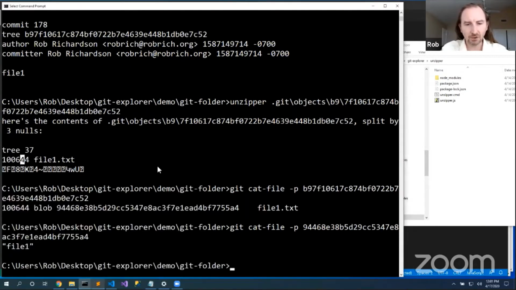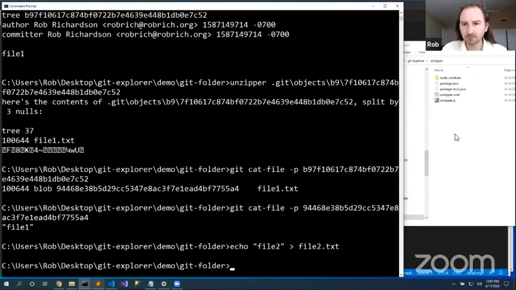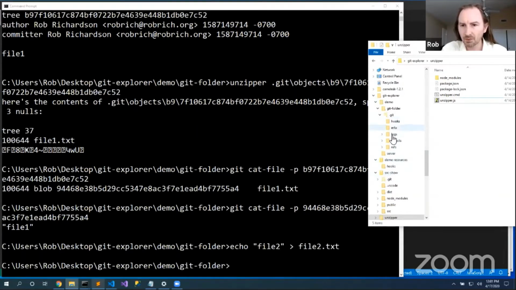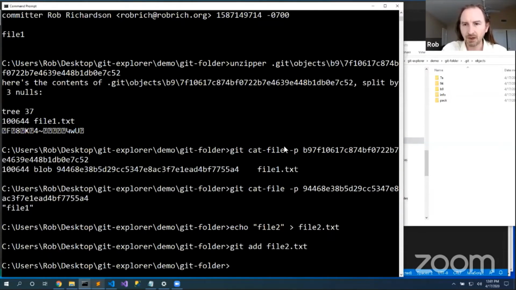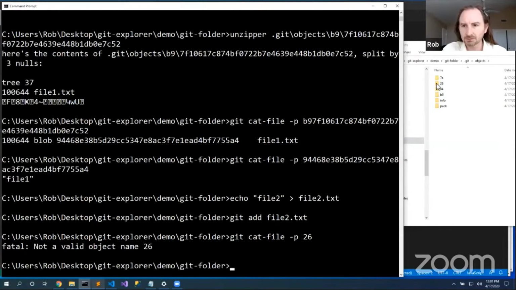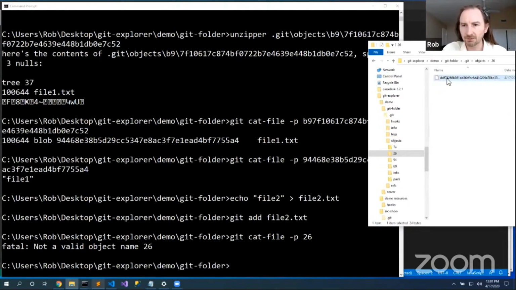So let's add some more stuff. Echo file2 to file2.txt. And we'll come back into this objects folder. Git add file2. Now, when we add file2, we see that there's a new node in here that we haven't seen before, this 2e6 node. Git cat-file -p 2e6. Oh, 2e6 isn't a long enough thing.